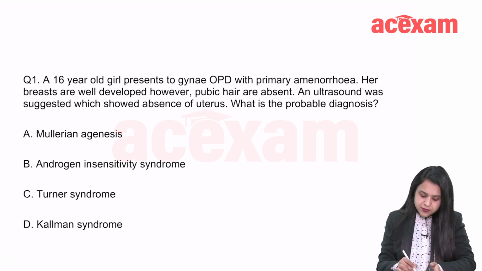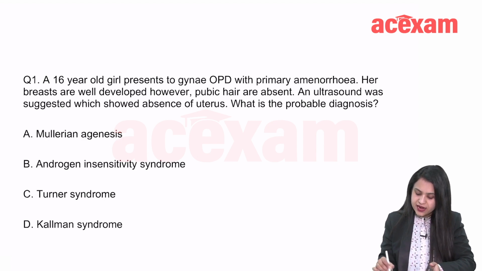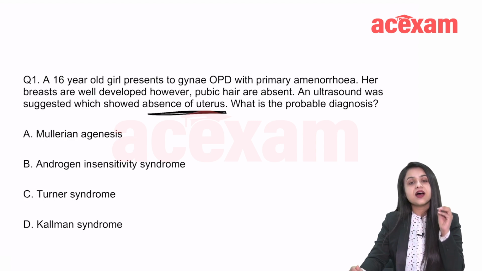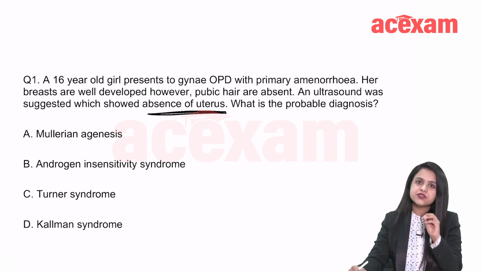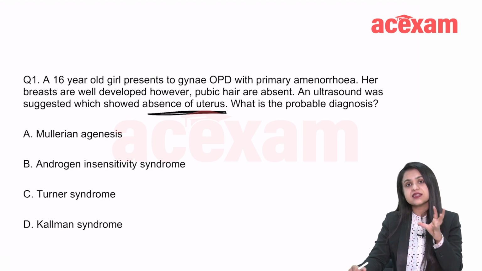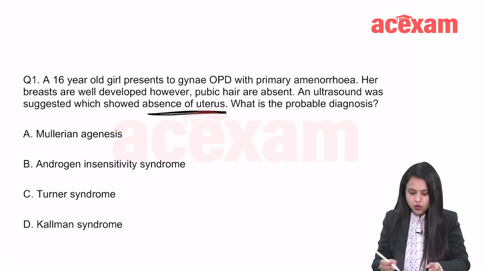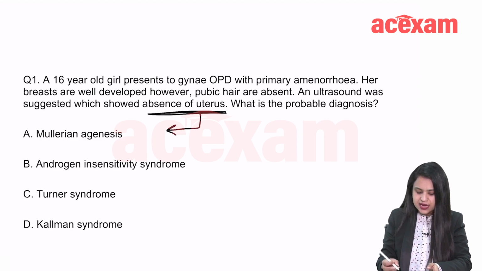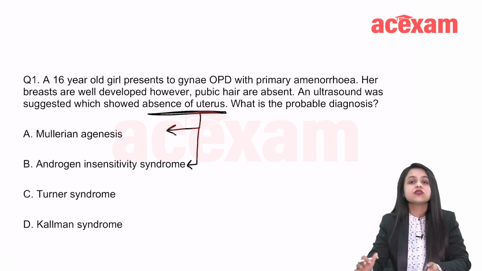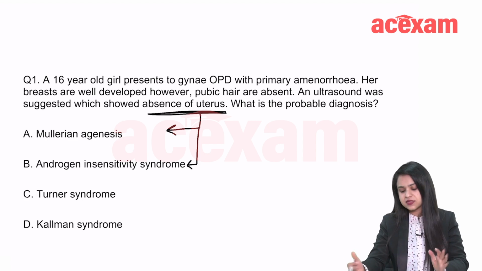So here the breasts are well developed, pubic hair is absent, and the ultrasound shows absence of uterus. So for you to know, in gynecology there are only 2 conditions where the uterus is absent. As soon as you see absent uterus, you know that your differential has narrowed down tremendously to only these 2 conditions. It is Mullerian agenesis or congenital androgen insensitivity syndrome. So this makes your answer very easy.